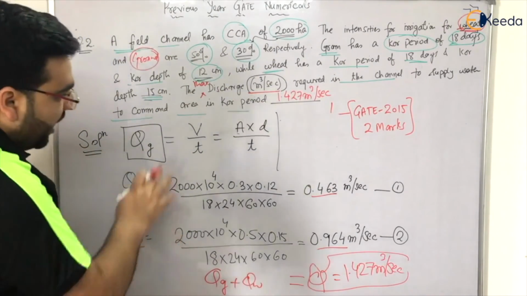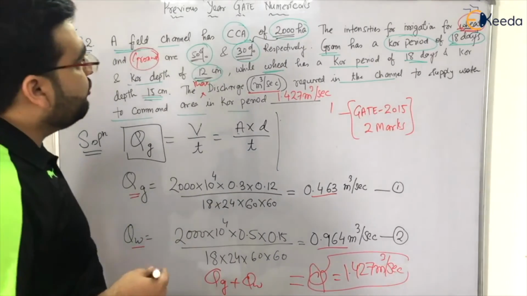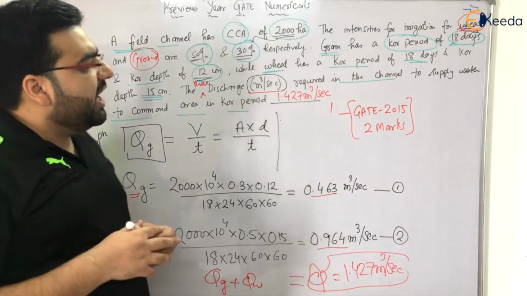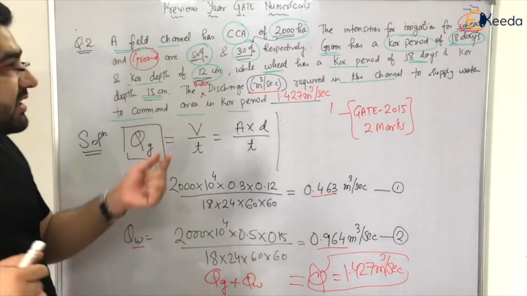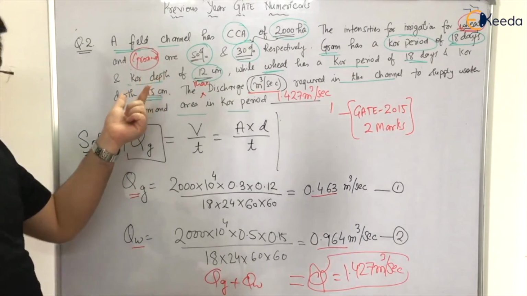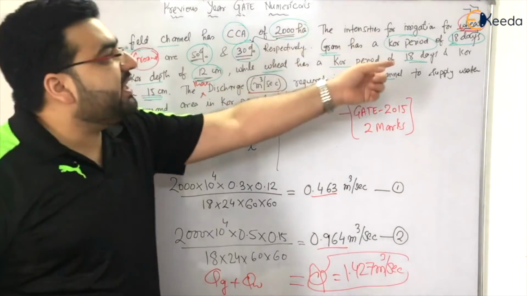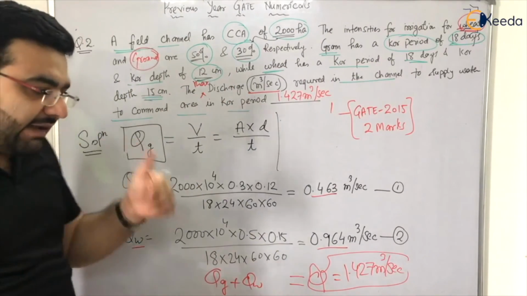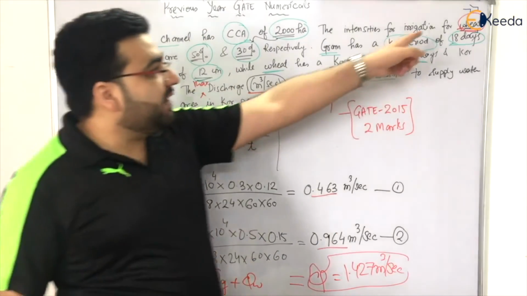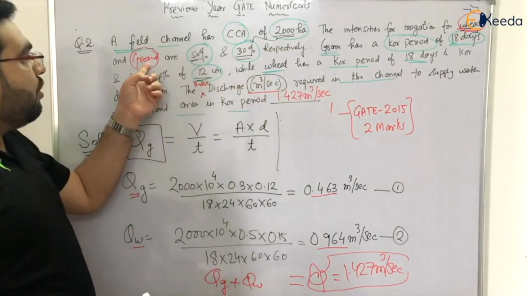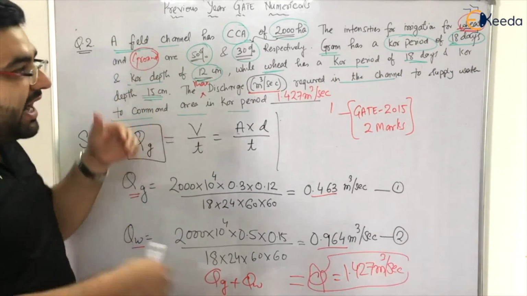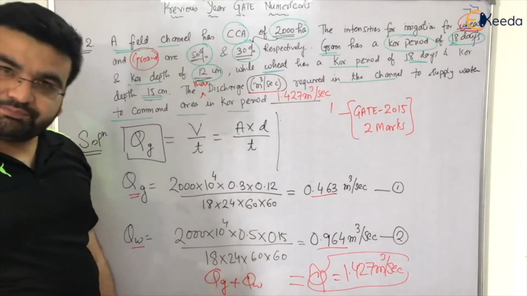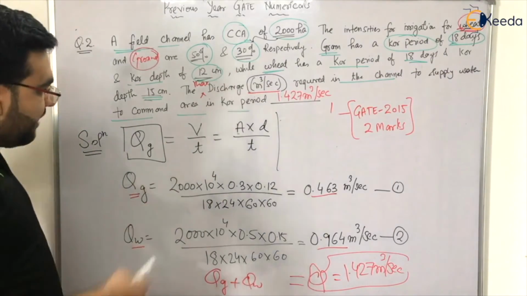Clear? Okay. So I hope that you have understood this numerical which was asked in GATE 2015. It was a very simple numerical. The only trick was you must remember, or just use common sense, that wheat and gram are both rabi crops. If both are rabi crops, they will be grown simultaneously. If one was wheat and another was groundnut or rice, then there would have been something different. Okay? So I hope that you have understood this.